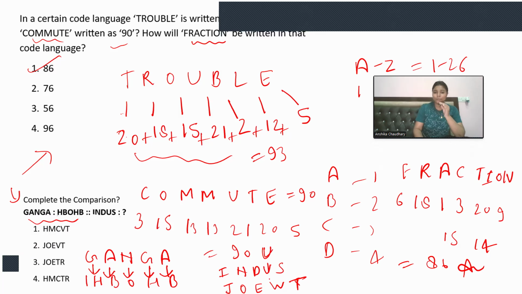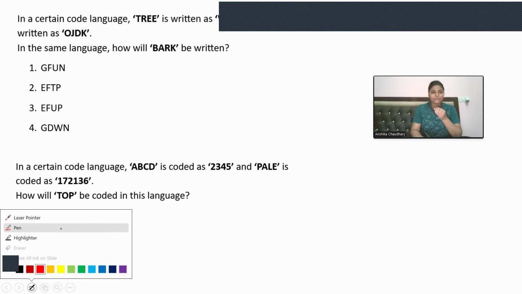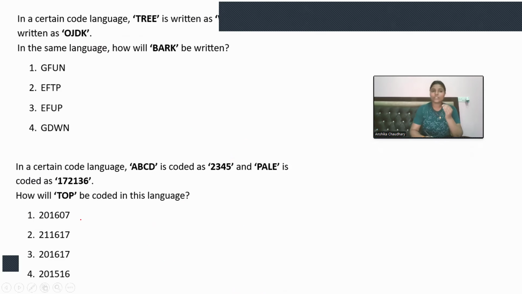So after U, we will be taking V, right? I thought that this was V. That was my mistake, but this is U. So after U, V is there. JOEVT. Option number B will be the correct answer. So this is how you can find out the pattern, implement it in the next question, and mark the answer. Okay. Again, next question is from coding decoding.